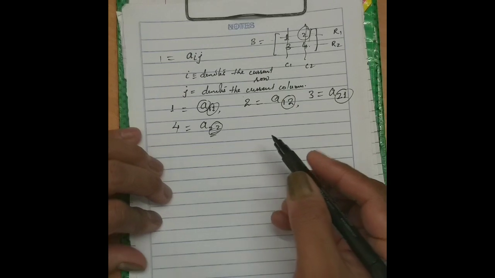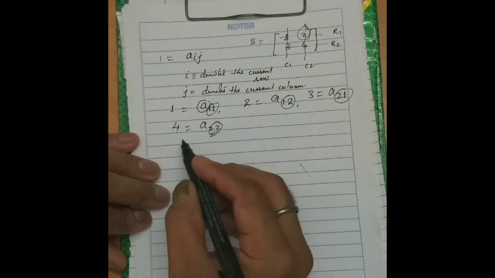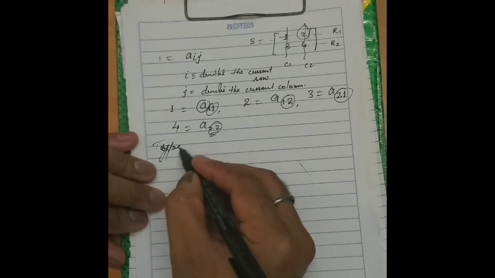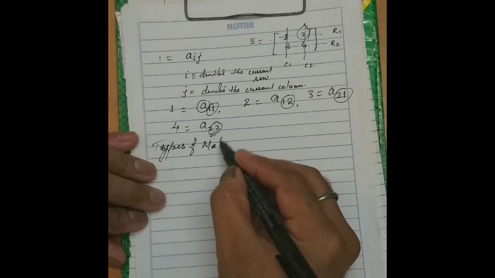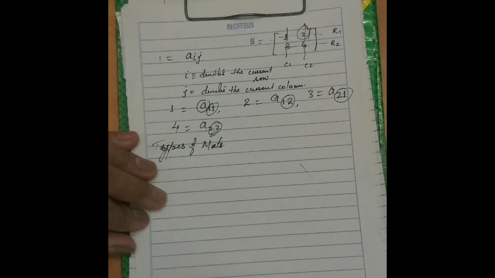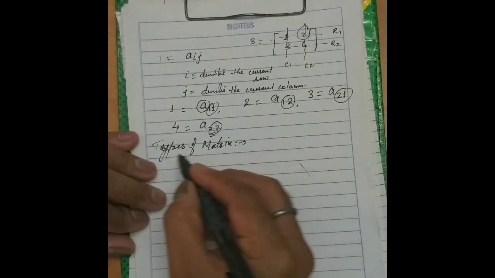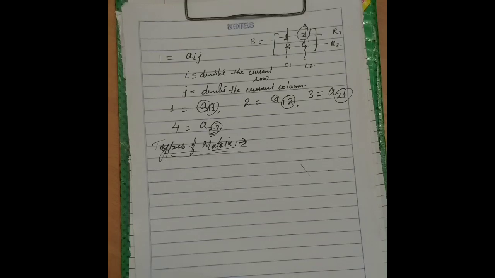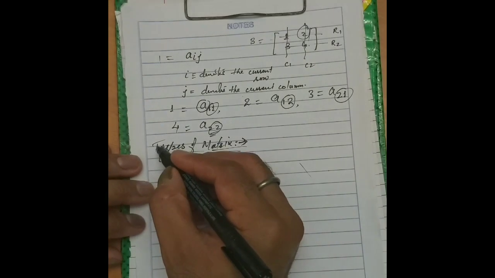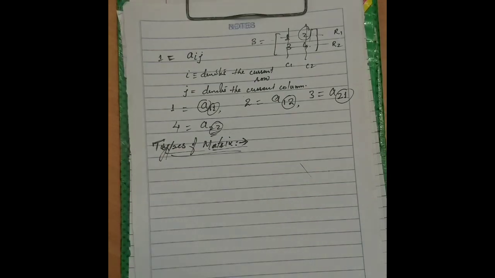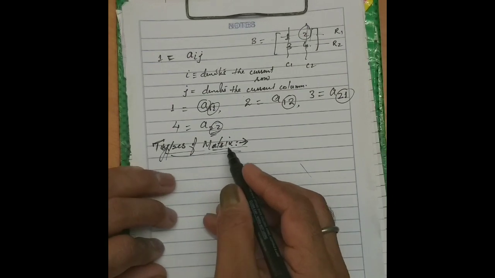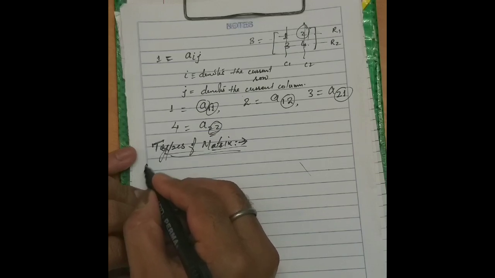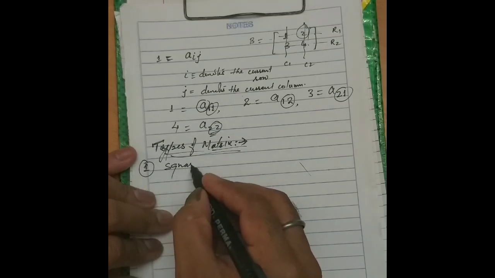So now we have completed this. Now very important, we are going to start the next topic, that is types of matrix. This is very important to understand the properties of matrices. So now, the types of matrix. The first thing we take is the square matrix.